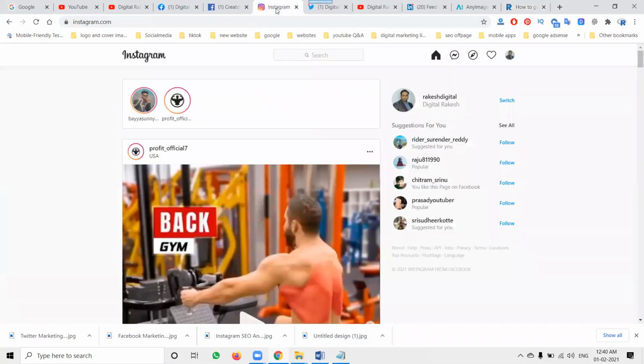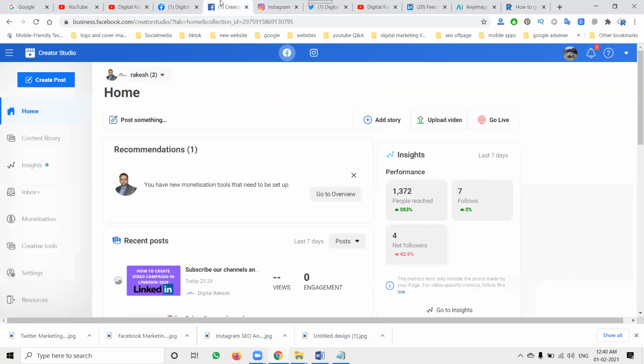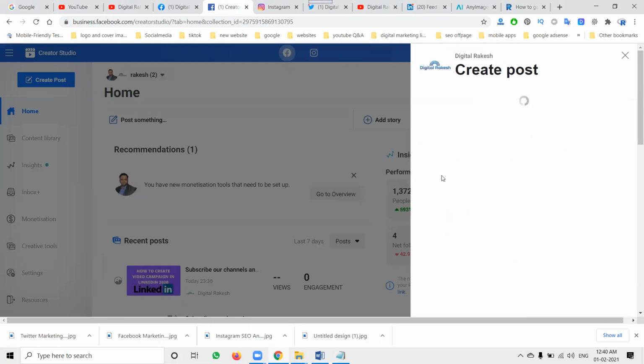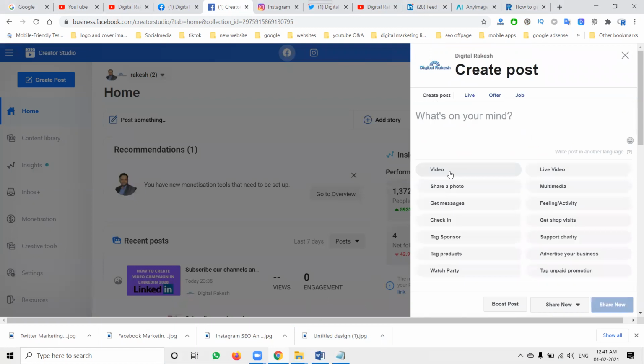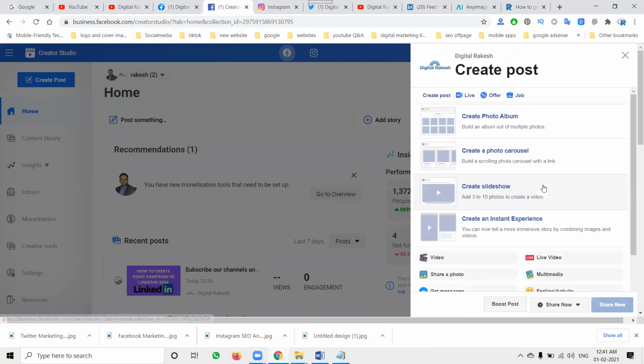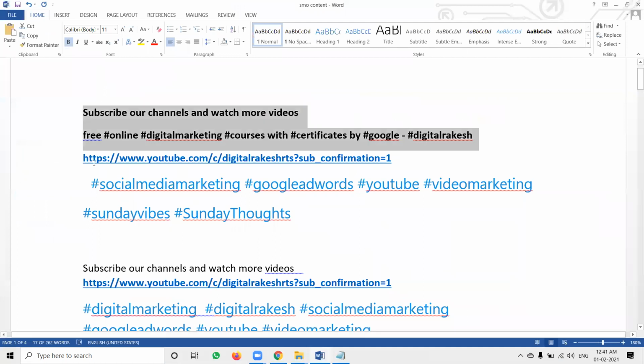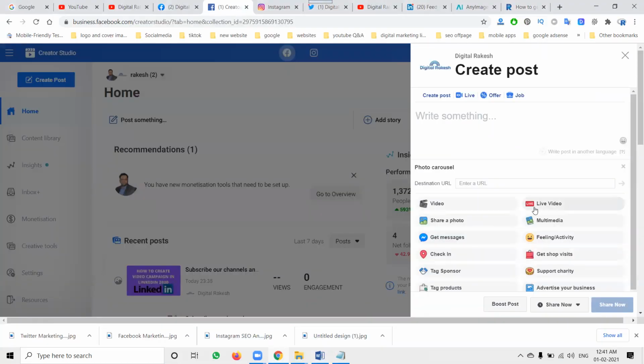Coming to Instagram. Instagram will be two things. Go to Creator Studio, it will be there. At that time you will be posting for Facebook and Instagram also. In the Facebook method, we can post multiple images, and single image posting is also there. If you go to single image, select create post, where you can create a post, select the page. We have to select the option called multimedia. In the multimedia, select create photo visual. In this one, first of all, add the URL.